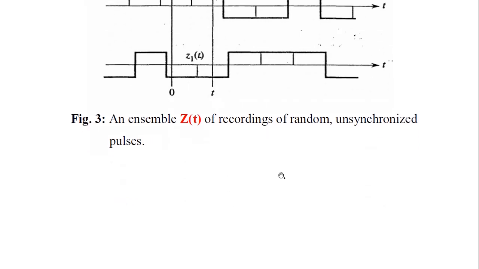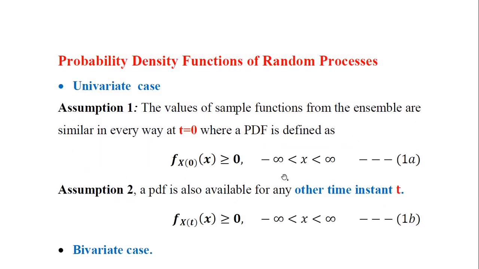Having understood what a sample function is and how it is defined for a random process, we'll focus on the PDF, or probability density functions, of the random process. First, we'll work with the univariate case, therefore there will be only one variable here. Assumption one is that the values of the sample functions taken from the ensemble are similar in every way, so the values, phase, and all characteristics of the signal are the same at time instant equal to 0.